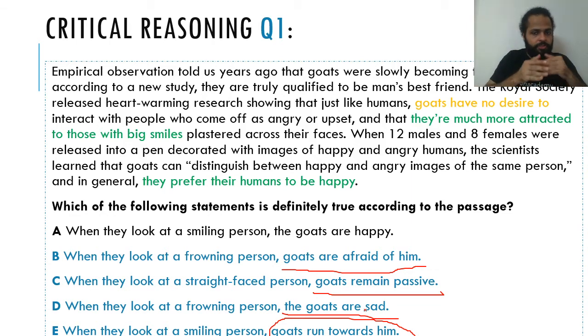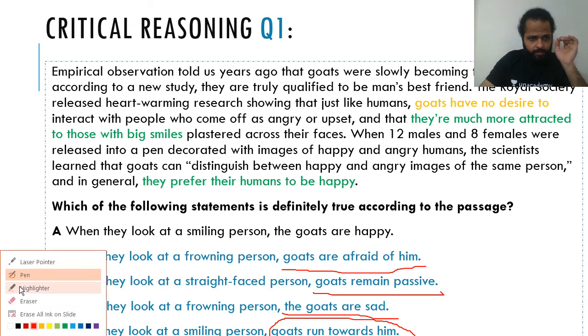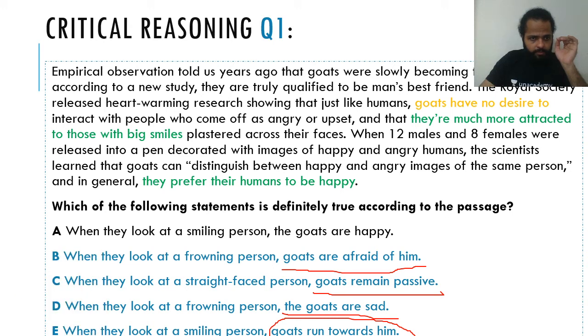But goats run towards him definitely cannot be inferred. But then, how can option A be the right answer and option D, which is quite similar, just with the opposite polarity, be the wrong answer? That's the question, right? Let me answer that for you. My answer here is quite simple. See, wait a second. Just look at this part.